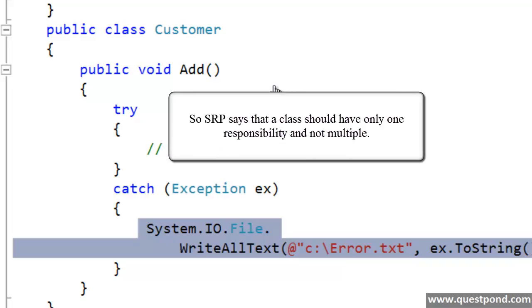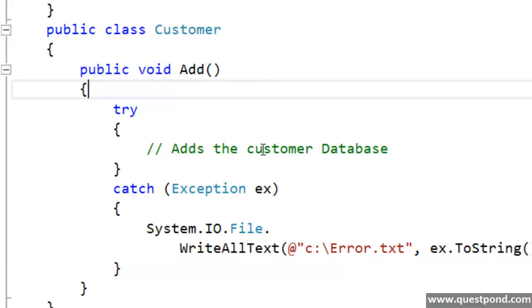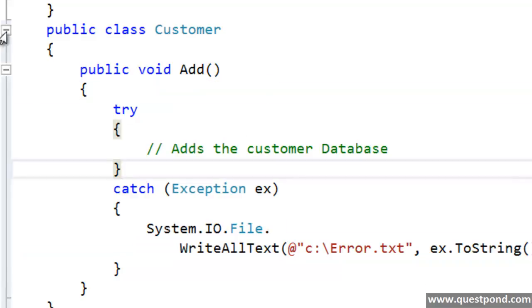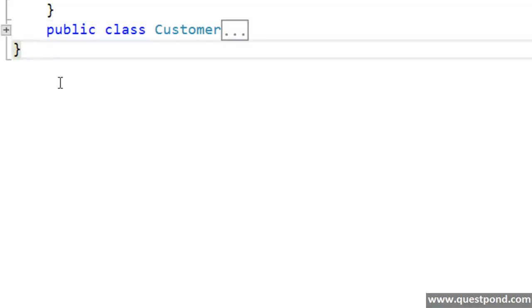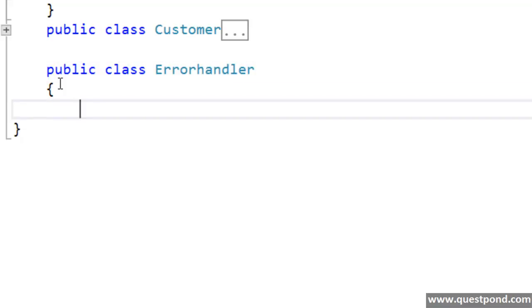So if we apply SRP here, what we need to do is take this logging activity into some separate class, right? In other words, the code would change something like this. The first thing is to go ahead and create a separate class which will do error handling. So let me go and create a very simple class here called ErrorHandler.